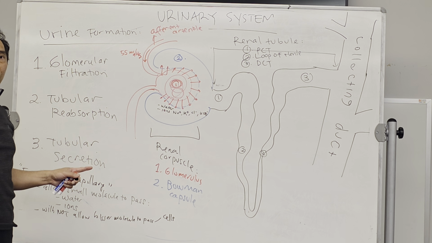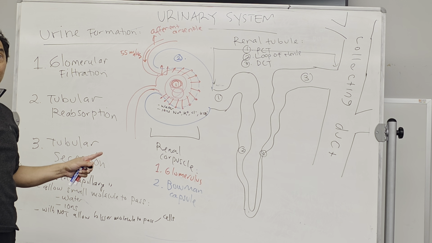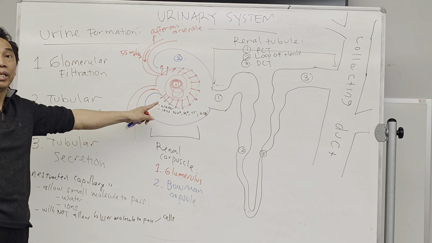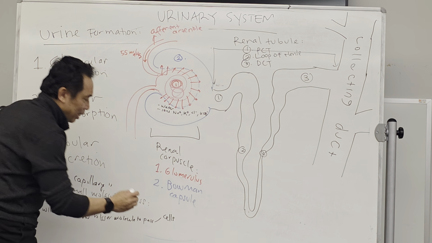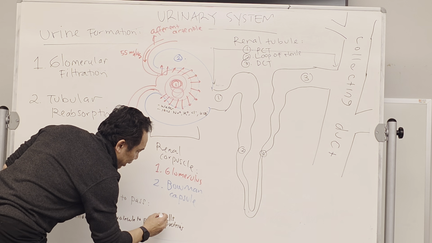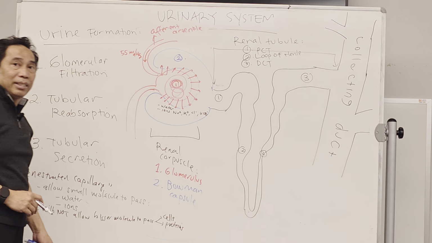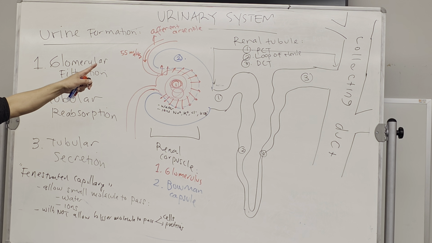Therefore, red blood cell and white blood cell should not be present in the urine because they will not pass, unless you have a problem with this nephron. So therefore, abnormality. Cells, proteins. Proteins are mostly big. They will not pass this filtration.